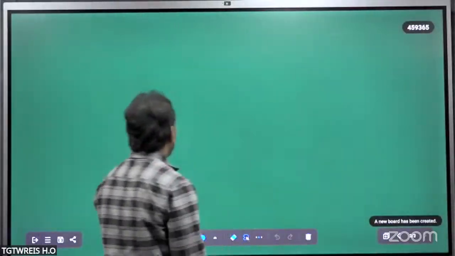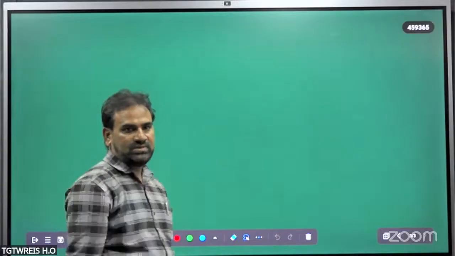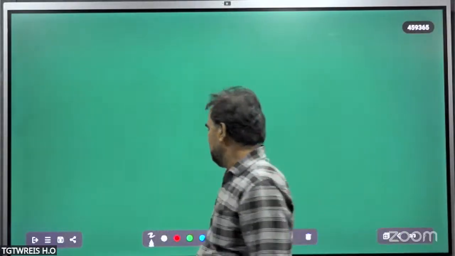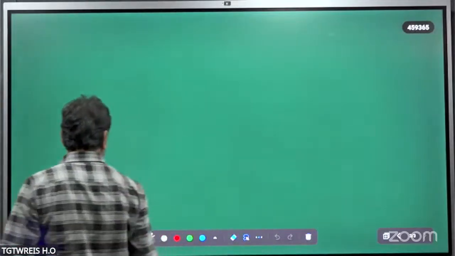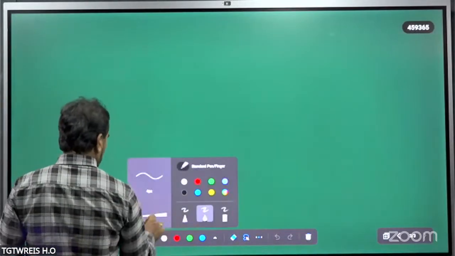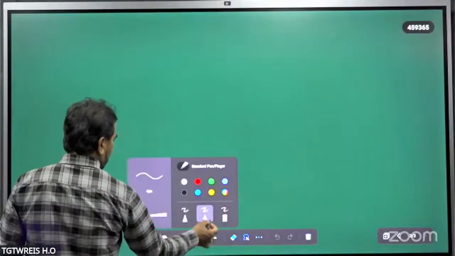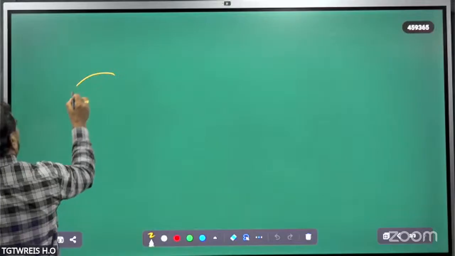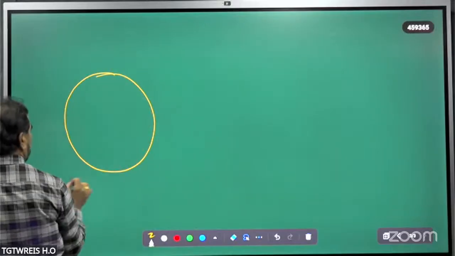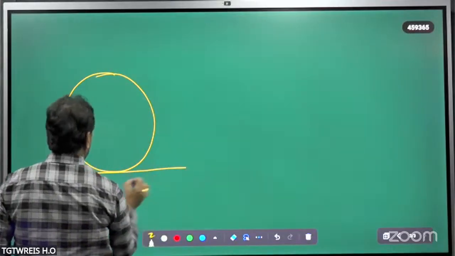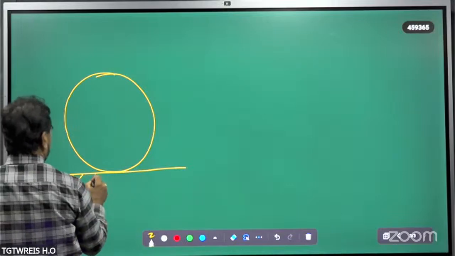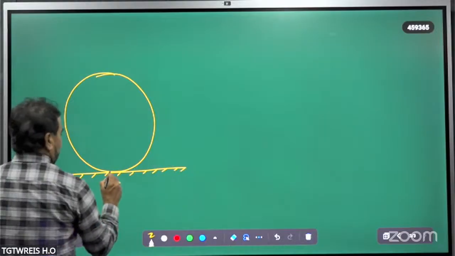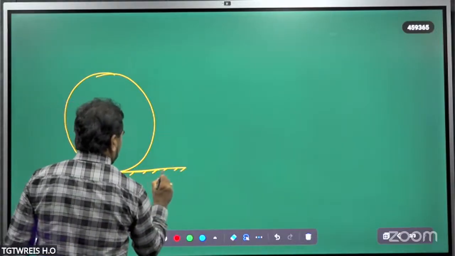Next, consider the same concept, applying the same to the disk. Suppose consider the same sphere, it's the same solid sphere, which is placed on a rough horizontal surface. The friction force will act along this direction like this.